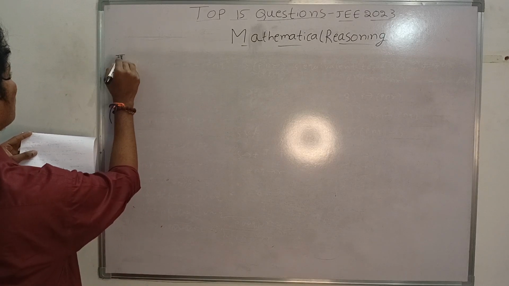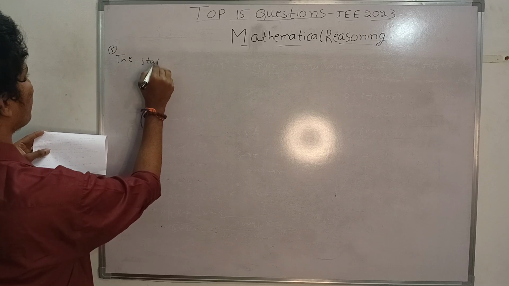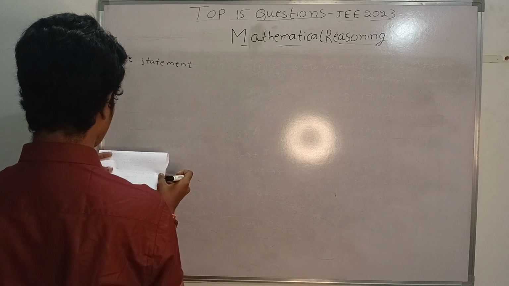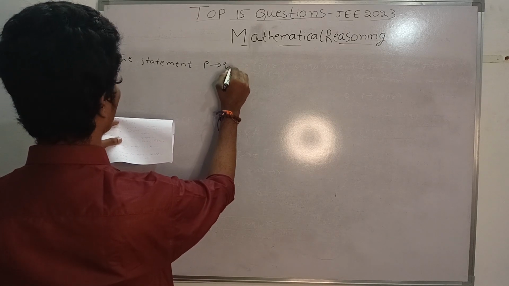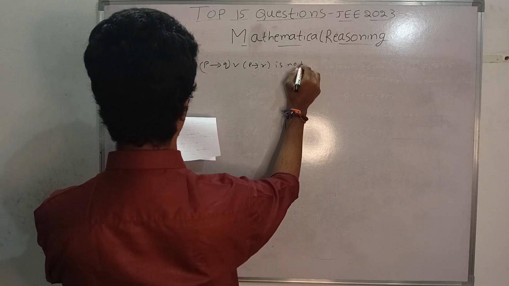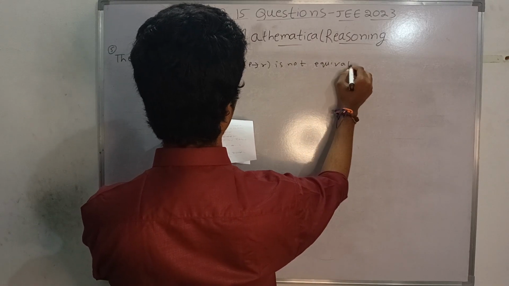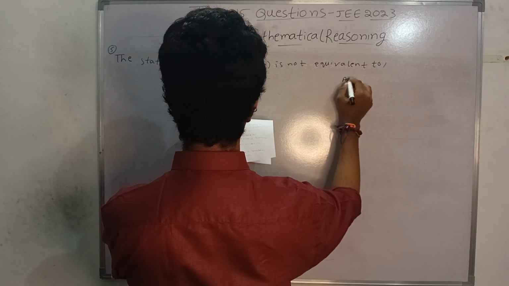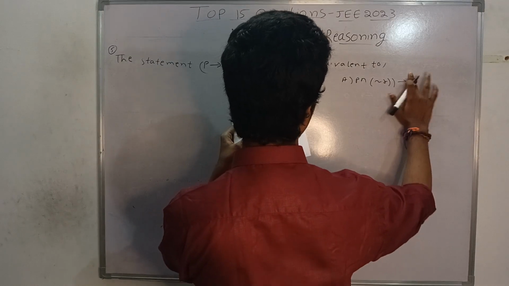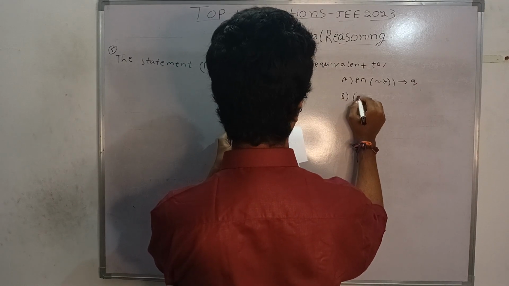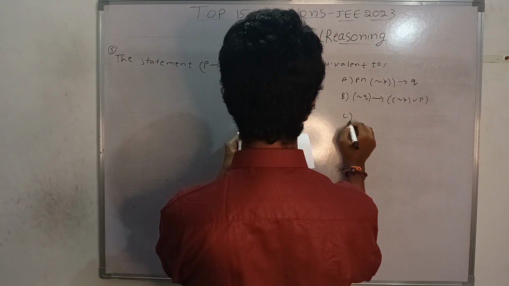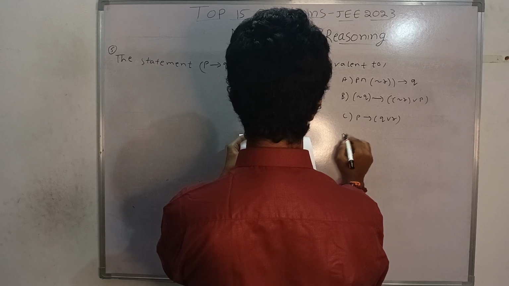And next question is the fifth question. The statement P implication Q or P implication R is not equivalent to. Option A, option B, option C, option D.